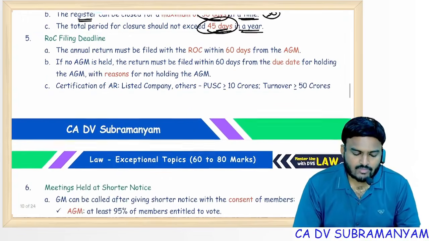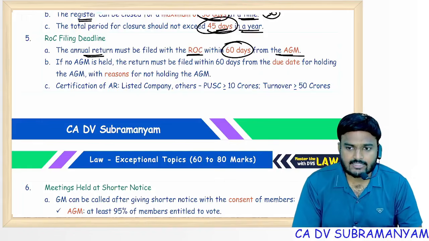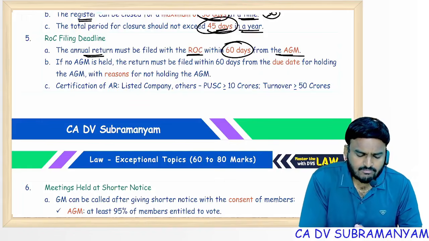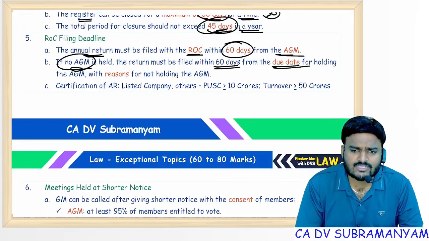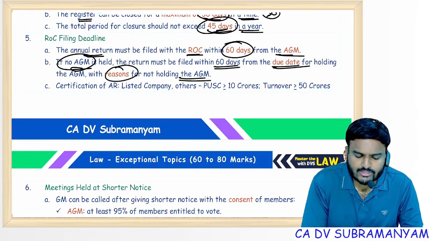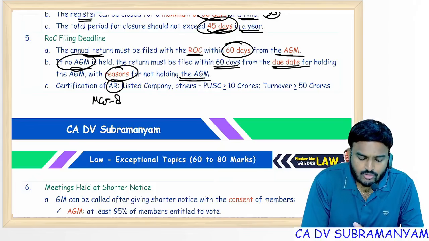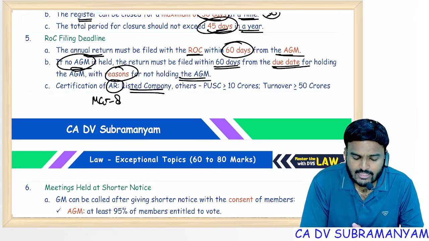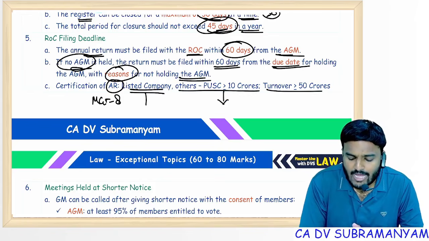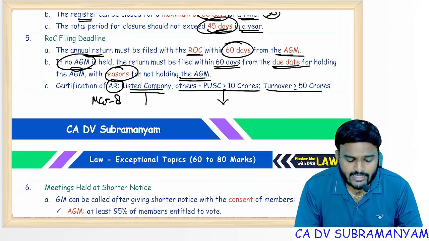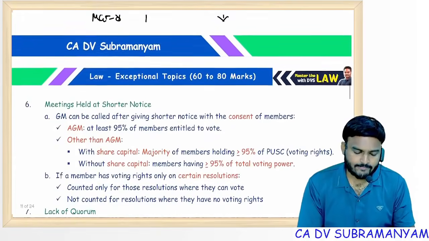Next one, annual returns. Annual return must be filed with ROC within 60 days from the AGM. If the AGM is not conducted, then within 60 days from the due date of the AGM, also mention the reasons for not holding the AGM. Certification of annual return, MGT-8, is applicable not to all companies but to 3 types: listed companies, others with paid up share capital of 10 crores or more, others with a turnover of 50 crores or more. Certification of annual return is required.